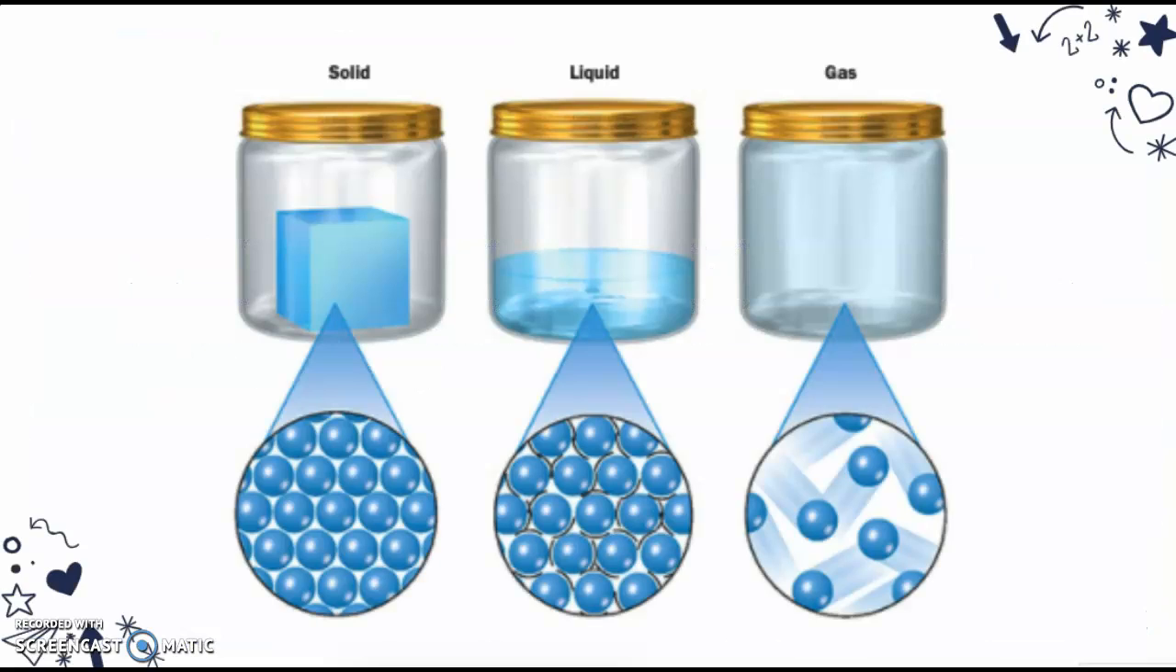So this is an example of what those would look like. In a solid state, you see that the particles are very close together, and then they're moving further apart. And then in the gaseous state, they can move and bounce around a lot more freely.